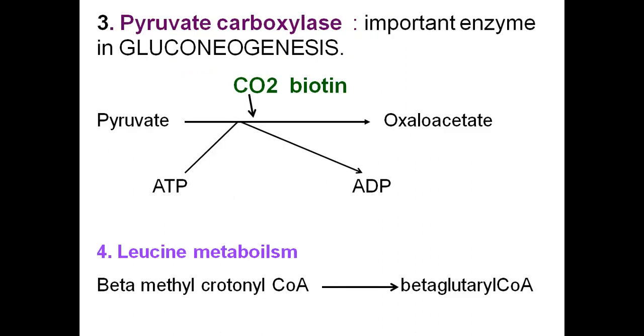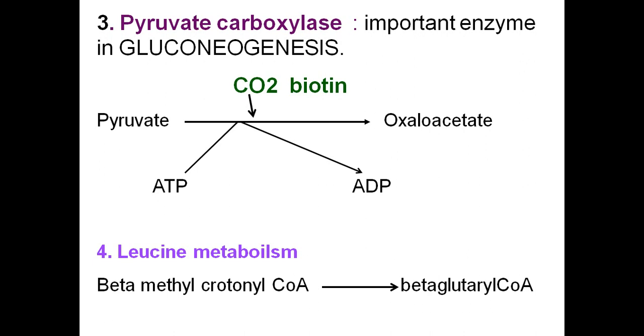Another example is pyruvate carboxylase. This is an important enzyme in the gluconeogenesis pathway. The conversion of pyruvic acid to oxaloacetate takes place by the enzyme pyruvate carboxylase. Here carbon dioxide is fixed onto the substrate pyruvate and gets converted into oxaloacetate. This is also an energy dependent reaction.